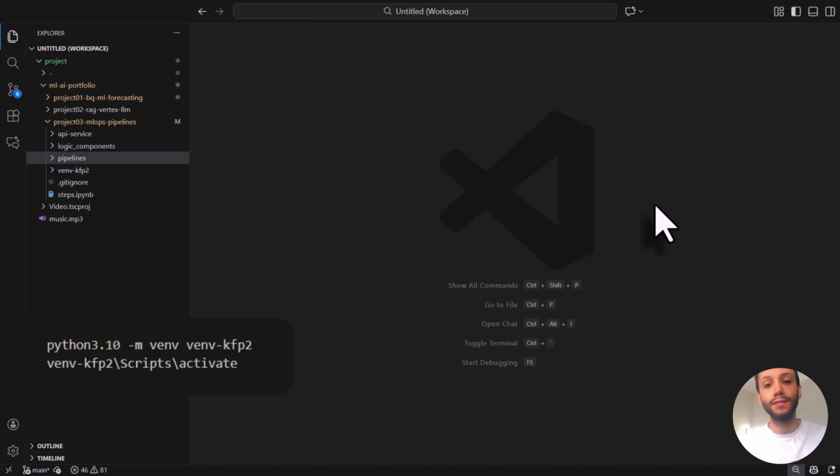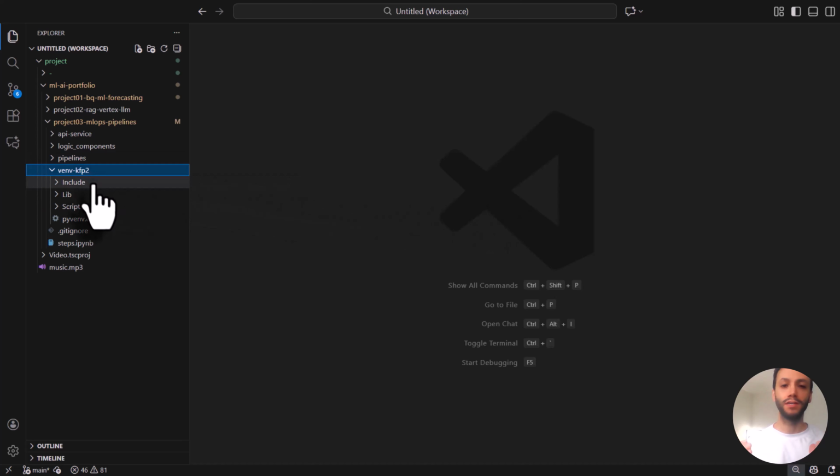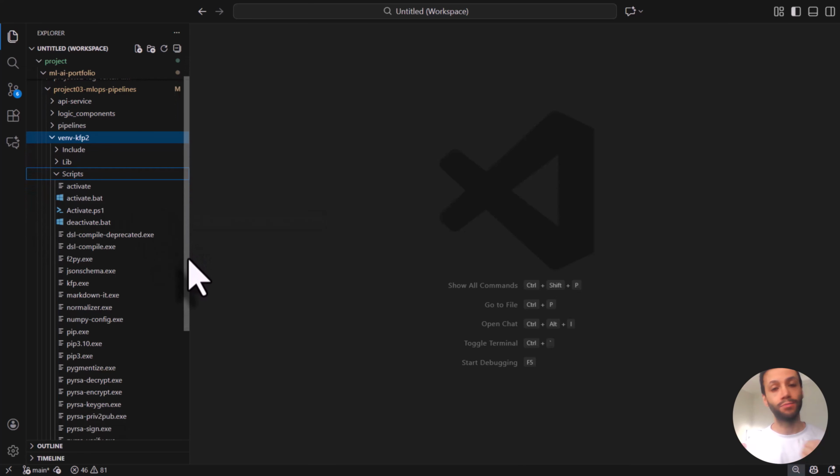Before building any pipelines or APIs, the very first thing I did was set up a clean, isolated Python environment. In MLOps projects, dependency management is extremely important. Different tools like Kubeflow Pipelines, BigQuery SDKs, FastAPI, and Google Cloud libraries each require specific versions. If we install everything directly in the system Python, it becomes messy very quickly and can break other projects.